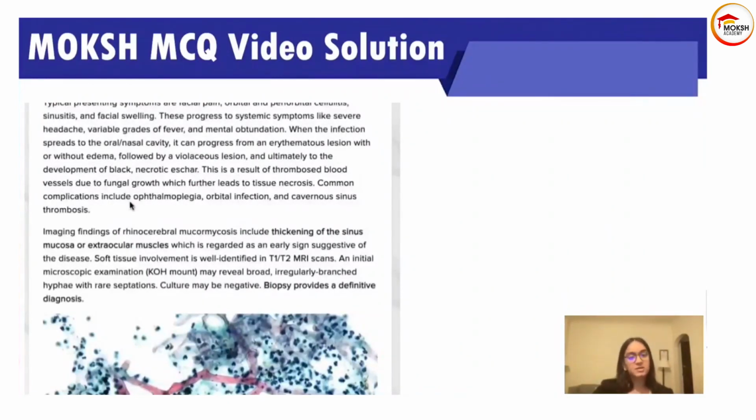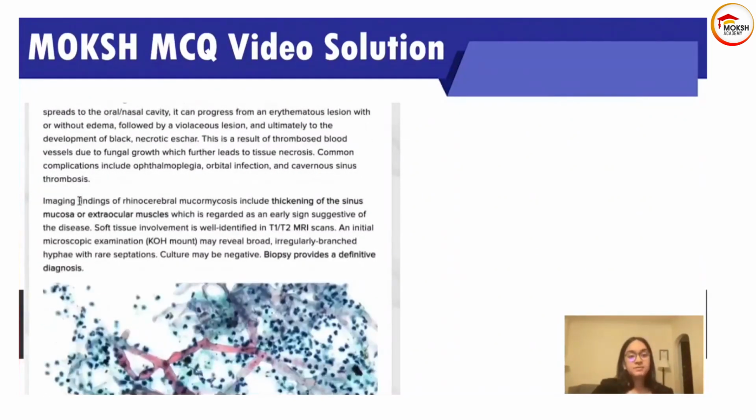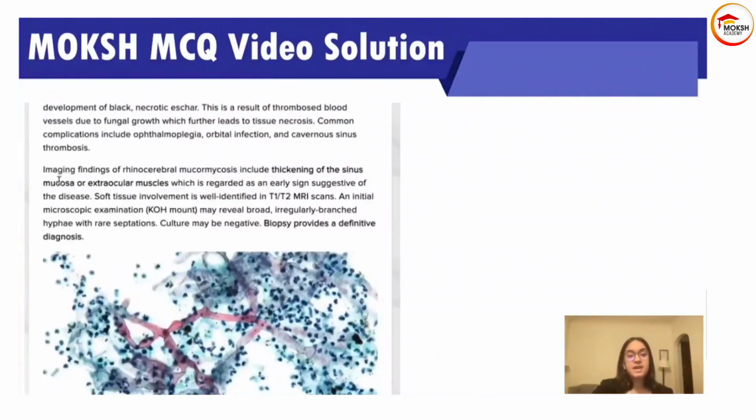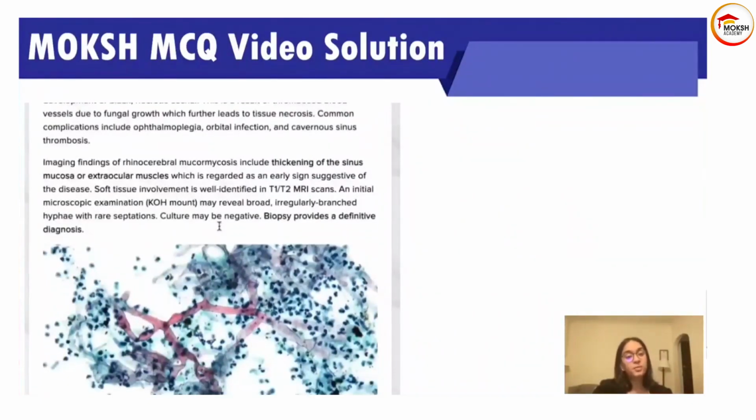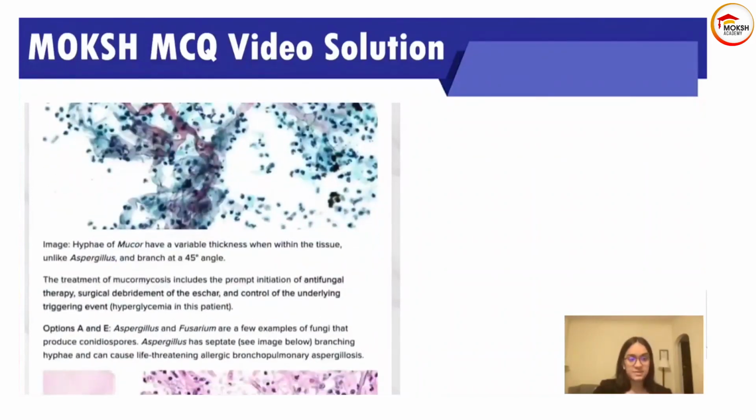Common complications are ophthalmoplegia, orbital infection, and cavernous sinus thrombosis. Okay, and imaging findings include thickening of the sinus mucosa or extraocular muscles, which is regarded as an early sign suggestive of the disease. Soft tissue involvement is well defined on the MRI scan, and an initial microscopic examination may reveal broad, irregularly branched hyphae with rare septations. Culture can be negative, but biopsy will provide a definitive diagnosis.